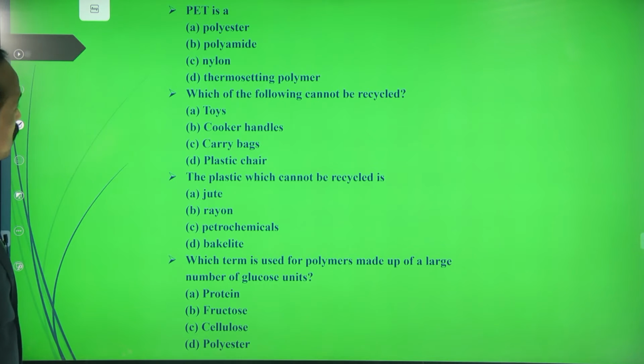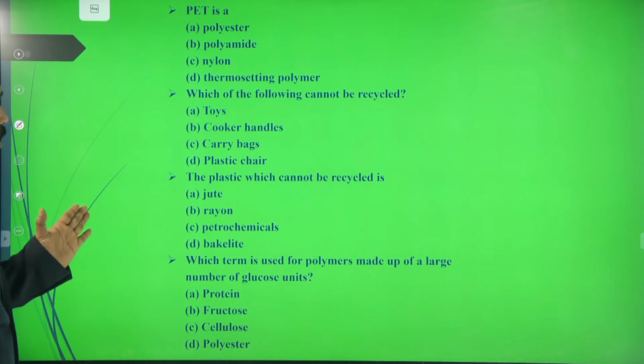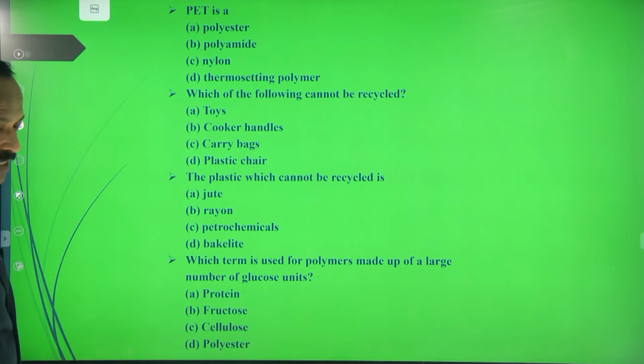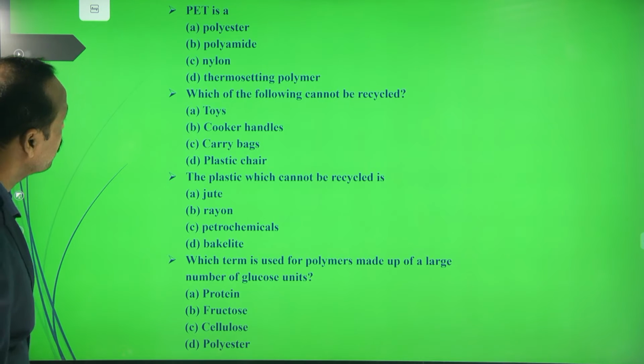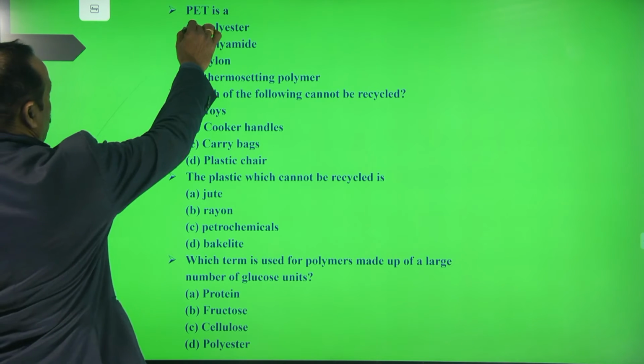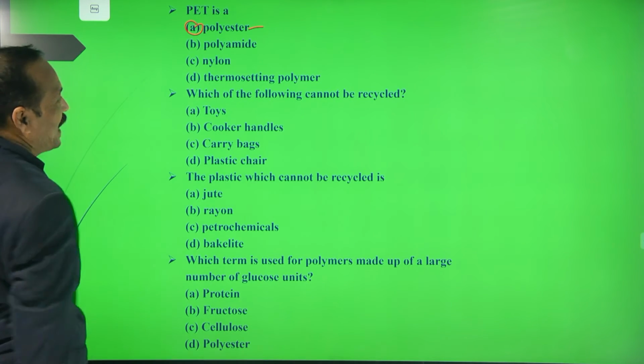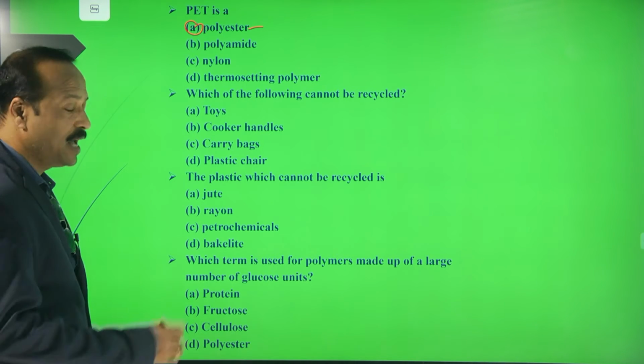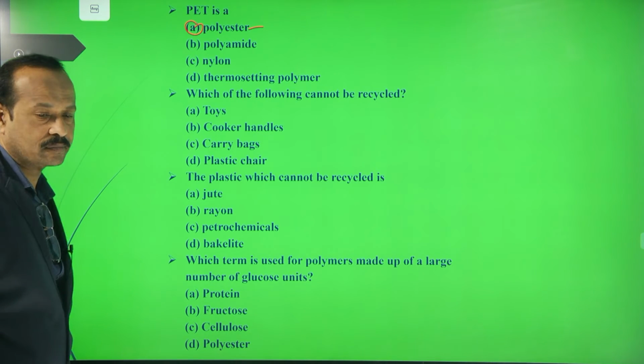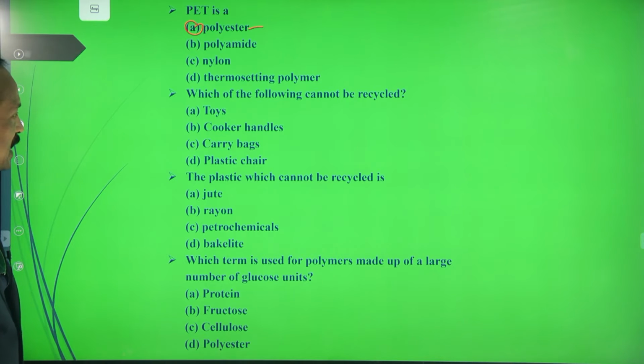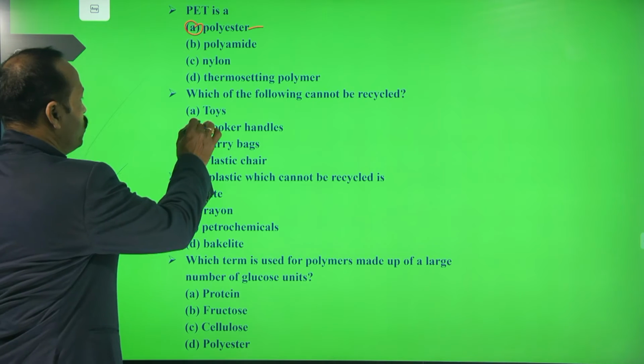Next, PET. Just now I said PET, polyethylene terephthalate. It's a polyester, a polyamide, a nylon, or a thermosetting polymer. What is the right answer here? It's a polyester. Next, which of the following cannot be recycled? In this, which one can we not recycle again? Toys, cooker handles, carry bags and plastic cheese. Cooker handles, very good.